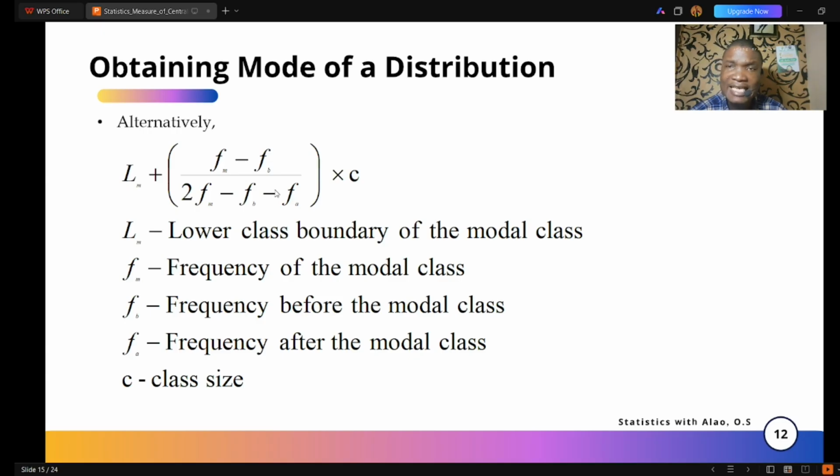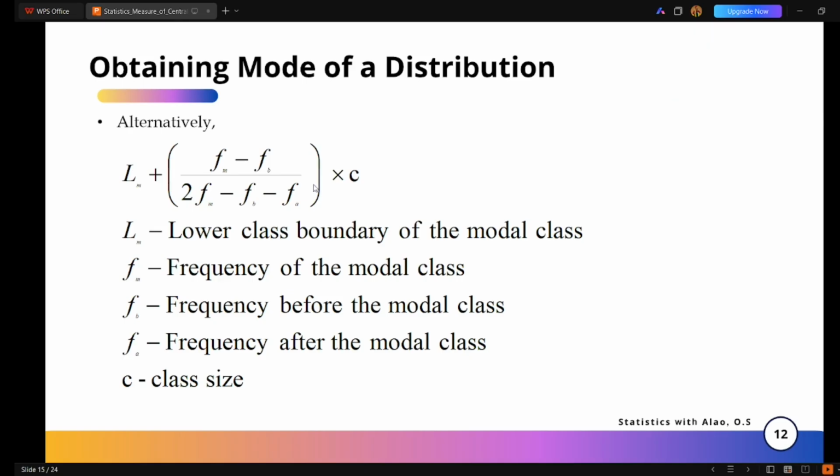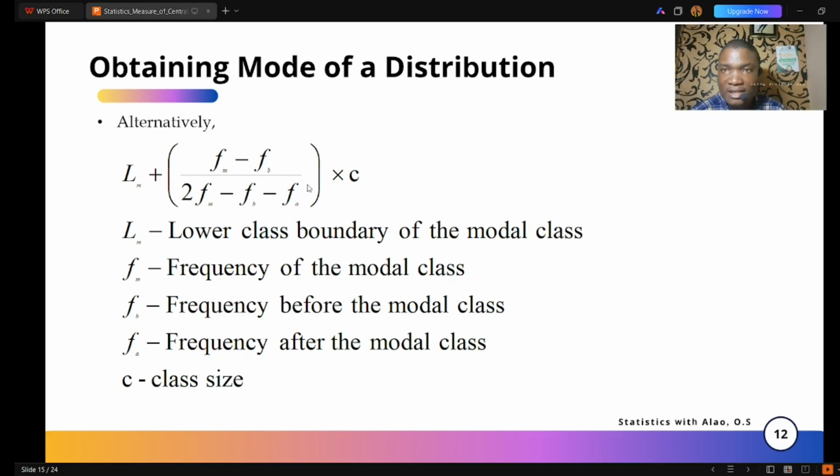So either you use the one that has the change, or you use the one without the change. The difference is that with the change version, you use change to represent terms so that we don't clutter the formula. So anytime you use the formula with change, you have to state what change 1 means and what change 2 means. But if you're using this particular one, there's nothing to state other than the things that you have named in this formula.